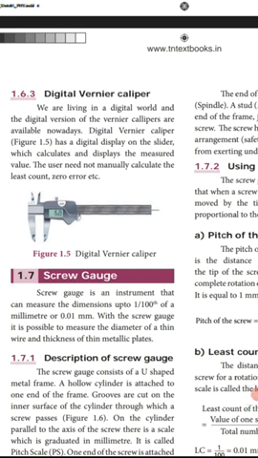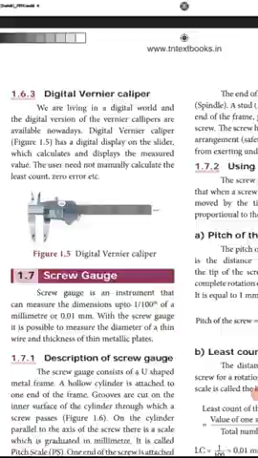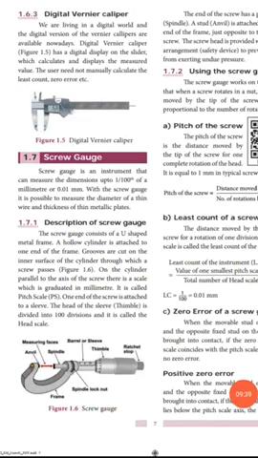Okay, next one, digital vernier caliper. Digital versions of vernier calipers are available nowadays. So there is a digital display on the slider which displays the measured value. You need not manually calculate the least count and zero error of the measurement.